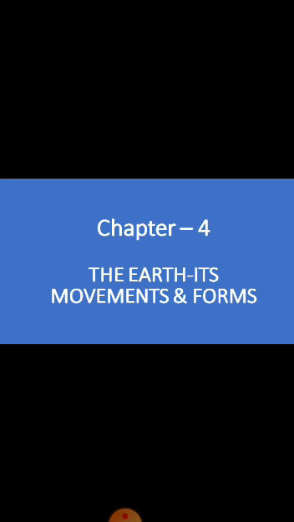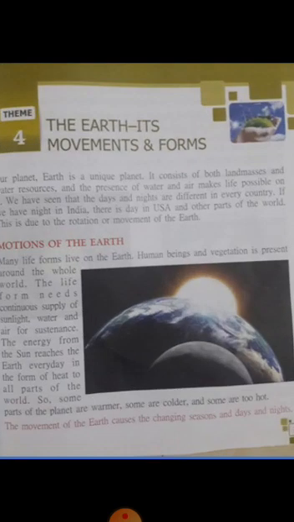So, within this 24 hours or 1 day, what are the changes that happen? Day and night. So, day and night happen because of this rotation of the earth. Understood all of you? Why do day and night occur? Day and night occur because of the rotation of the earth. What is meant by rotation? The spinning of earth on its axis is known as rotation. In order to complete one rotation, earth takes 24 hours or 1 day.